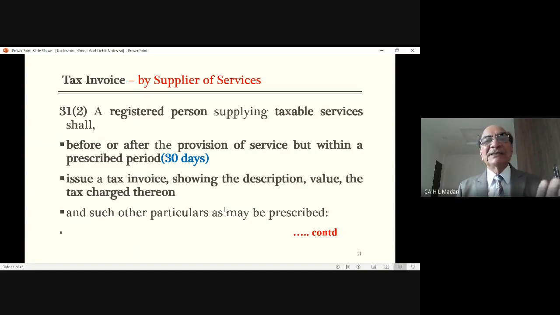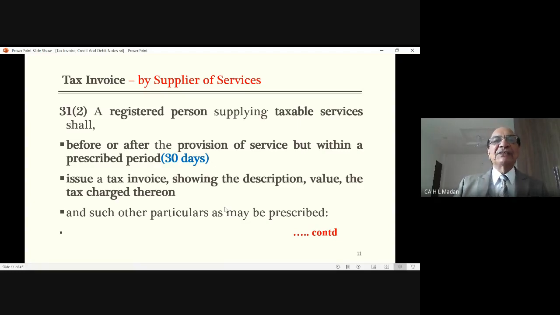So invoice, he says, tax invoice is to be issued by the supplier of services. If he is a registered person supplying taxable services, he shall issue it before or after the provision of service. But there is a condition in the rules. That rule says that within 30 days of completion of the service, that tax invoice is to be issued.